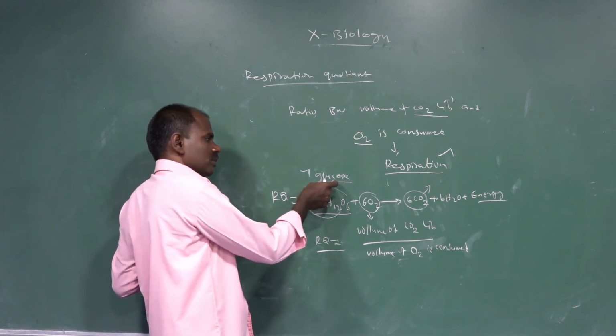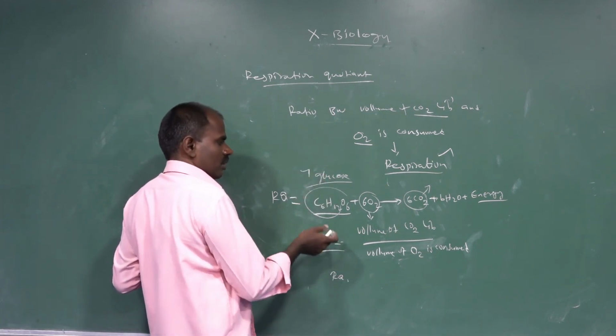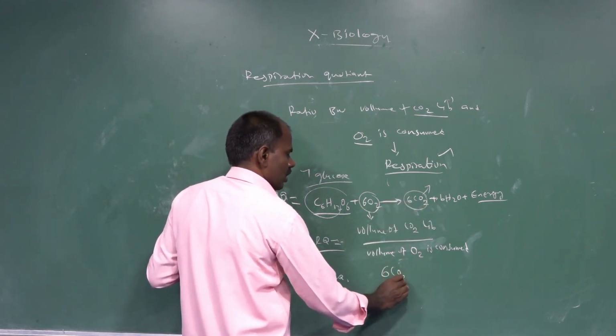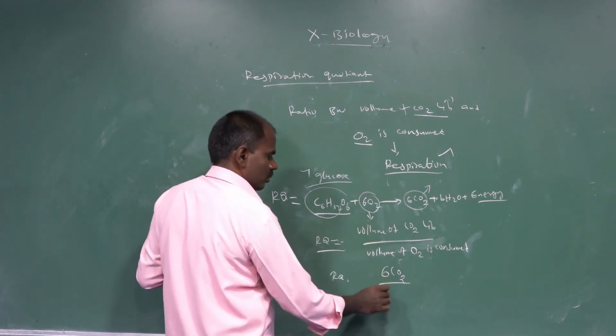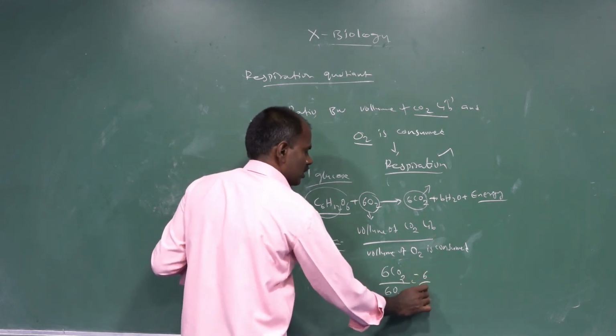For glucose, 6 molecules of carbon dioxide are liberated and 6 moles of oxygen are consumed. 6 divided by 6 is equal to 1.